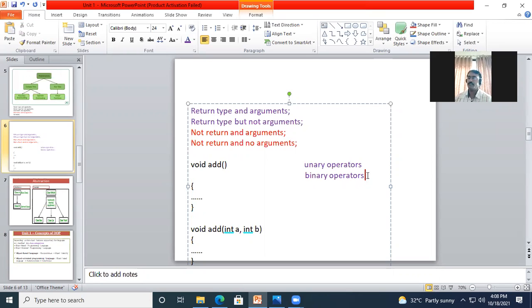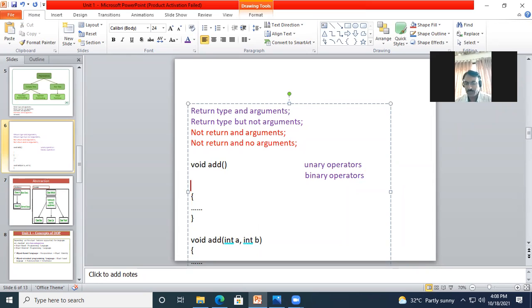Addition is one example, but 0 and 1 are the values of Boolean, right? When we say Boolean variables, at that time it will give either the 0 value or the 1 value. Again, if you have checked the logical operators, they come under binary operators.